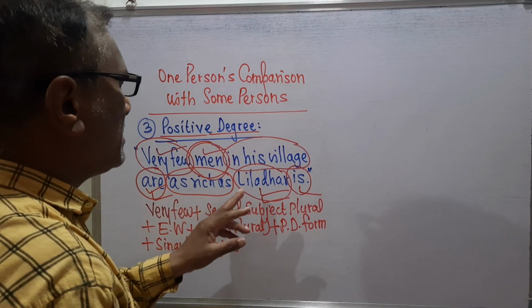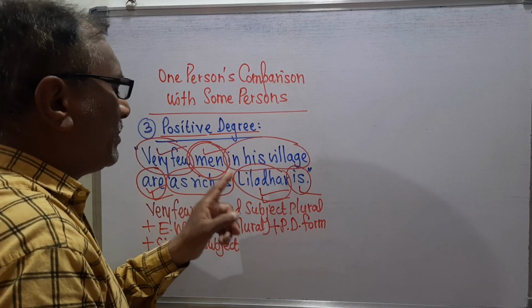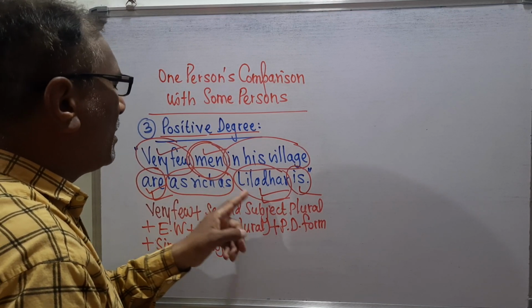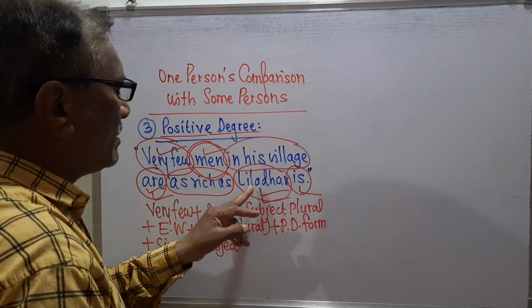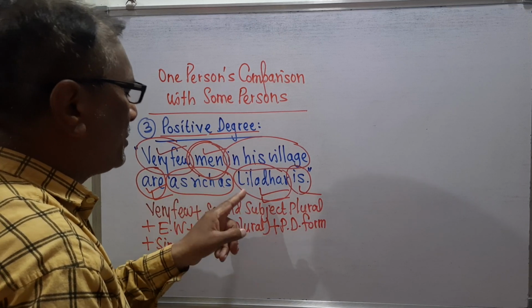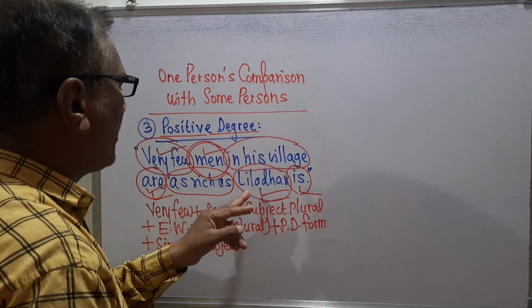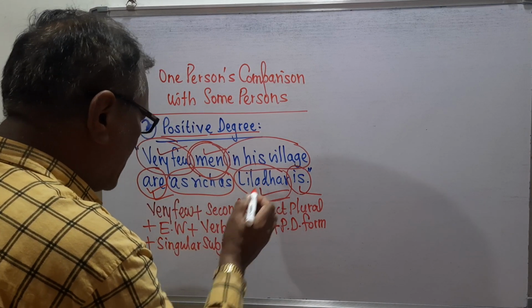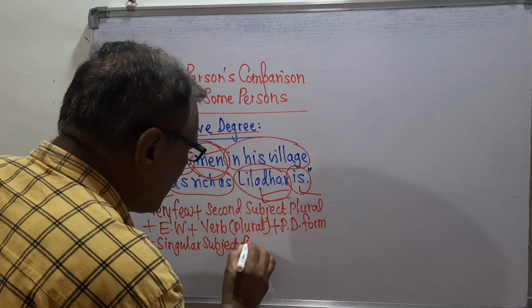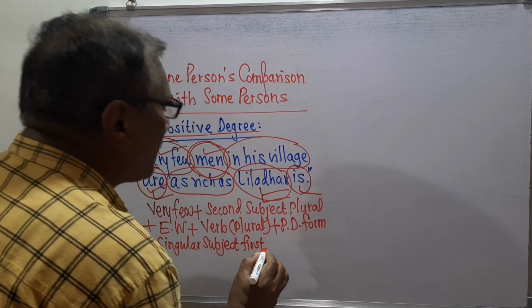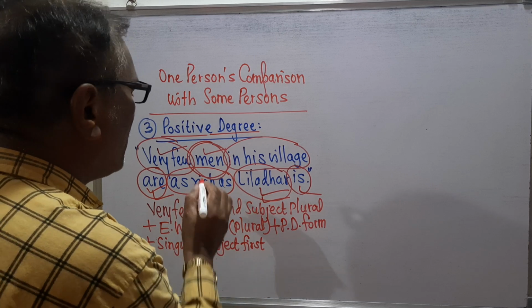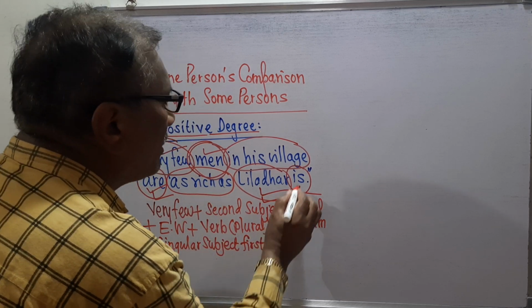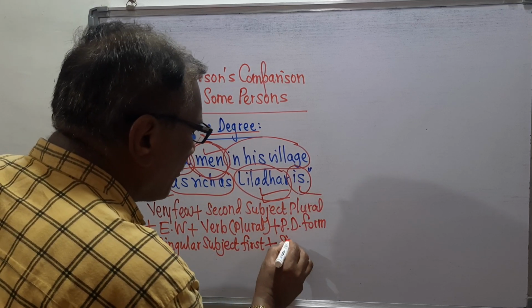Means first subject means the subject which is being compared here with some men, means the subject of which we are making the comparison with some person. That is the first singular subject, but first subject, or the subject which is being compared here with some persons, and then the verb, that is singular.